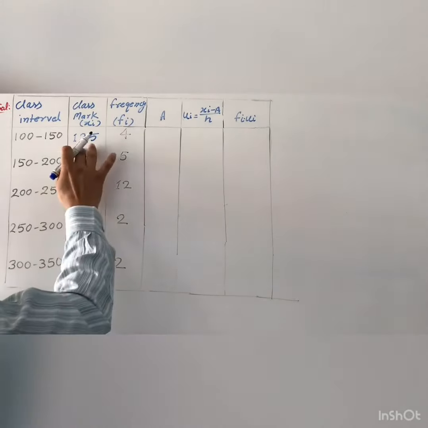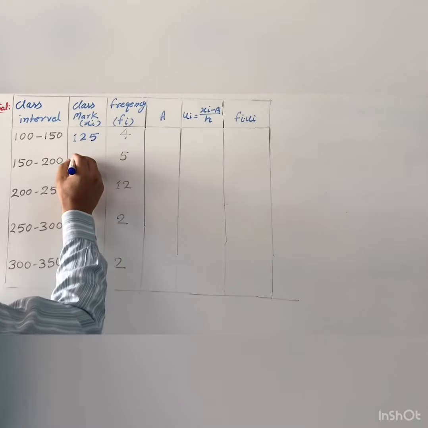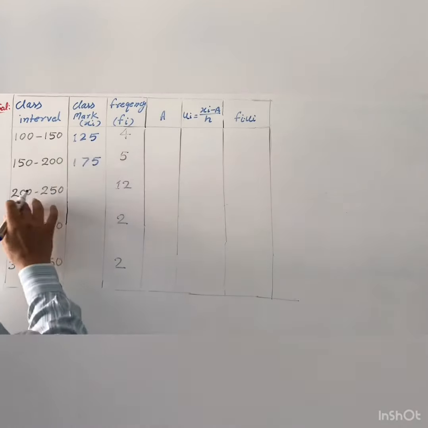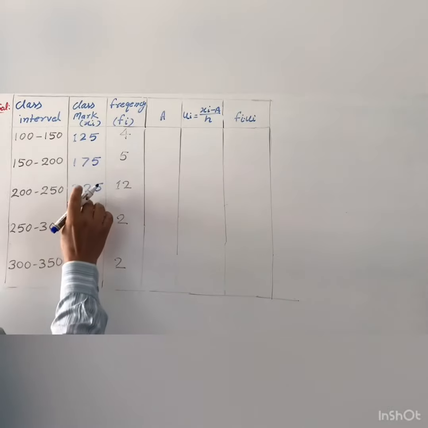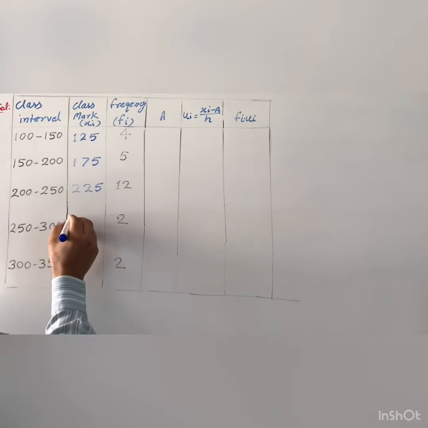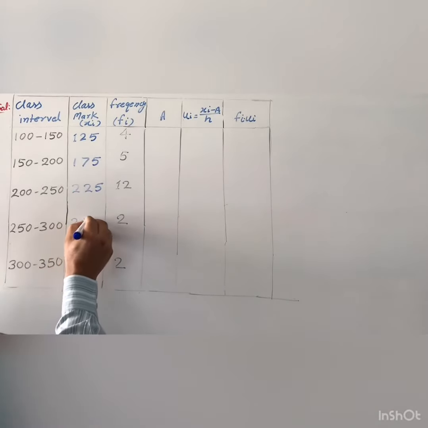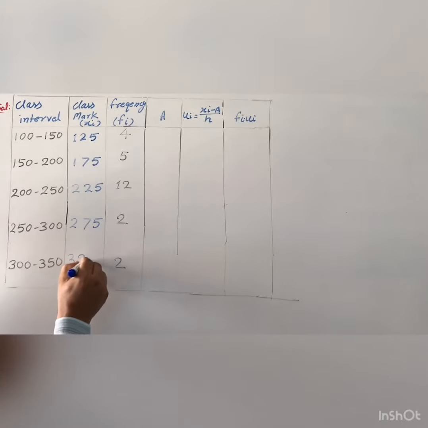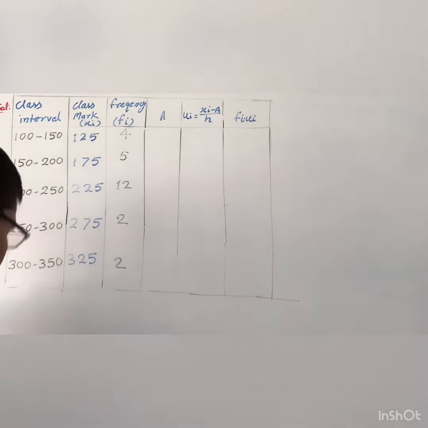When you add 50 here, you will get 175, and again add 50, therefore you will get 225, and again add 50, therefore you will get 275, and now once again add 50, therefore you will get 325. So these are the class marks.